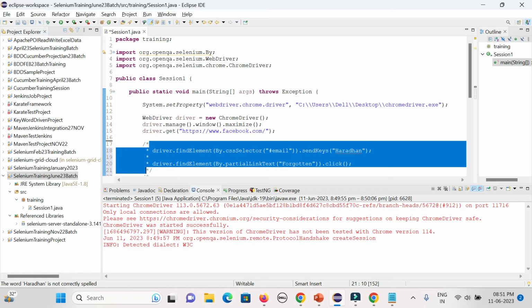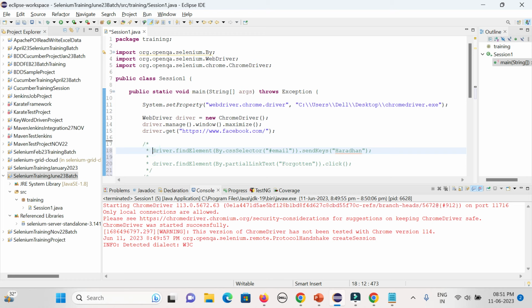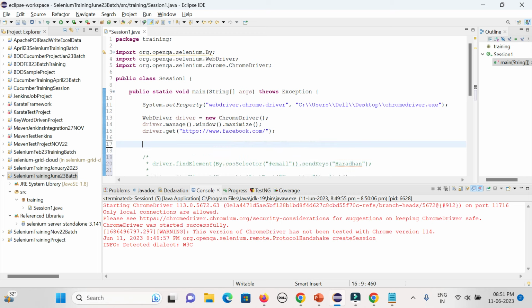Just as an example, say this is the field, which is the email field. I need to use it multiple times, so I need to copy the same thing again and again. In case I want to validate whether it's displayed or not, whether it's clickable or not, whether I am able to enter the value, I need to use it again and again. Sometimes tomorrow, say CSS is not working, so I need to change it to XPath or ID, but I need to replace every line. That is the reason in real time you need to store it in some variable.